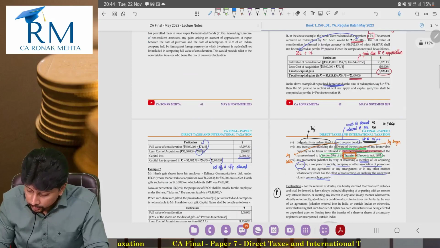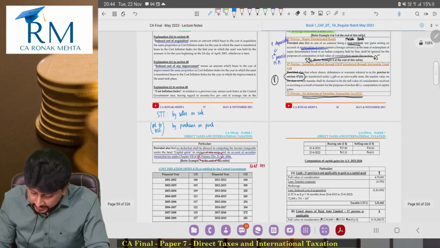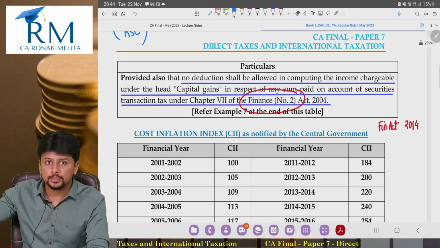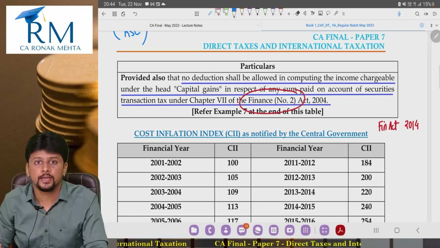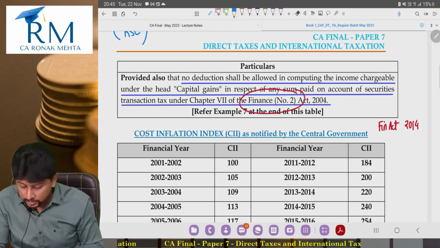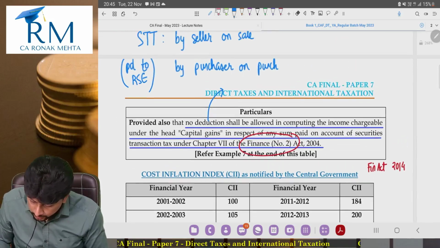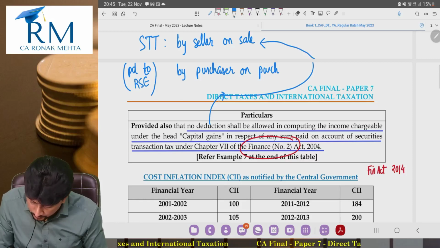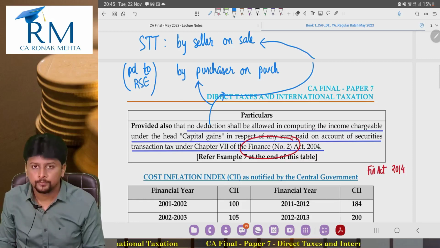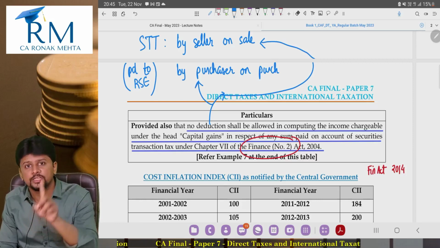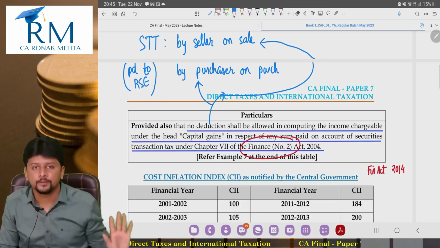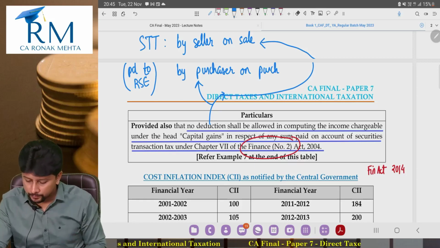And what is the proviso saying? The proviso is very clear. No deduction shall be allowed in computing the income chargeable under the head capital gains. No deduction shall be allowed. To whom? To the seller also and to the buyer also. So seller, you cannot reduce it as transfer expenses. Buyer, you cannot include it as cost of acquisition. Chalo, summarizing,